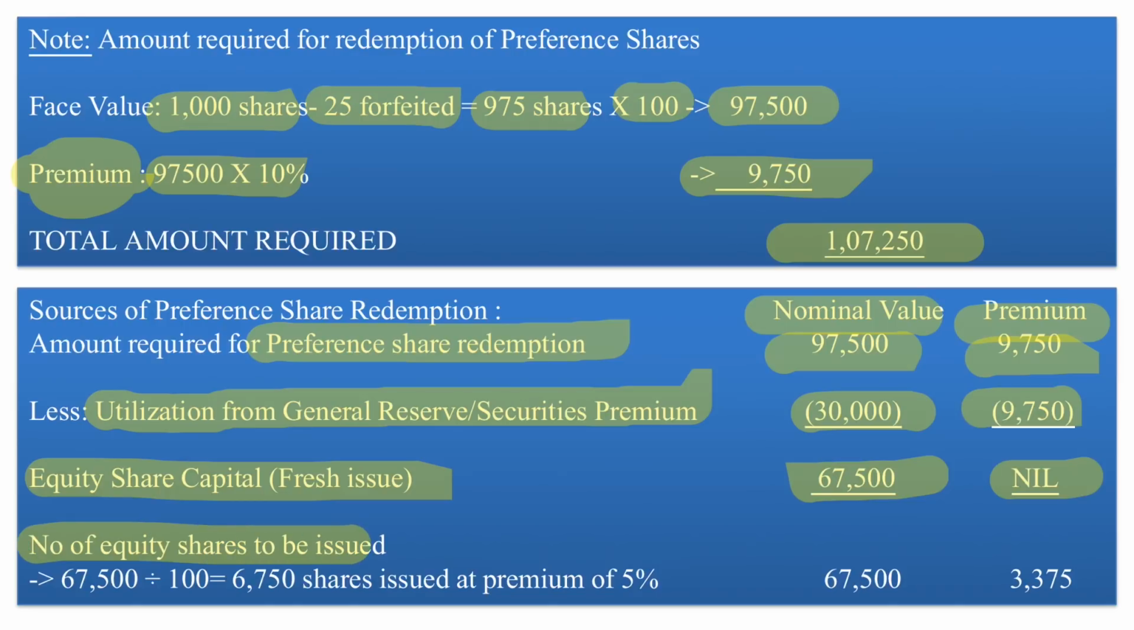So now that we know that 67,500 is required, we can easily divide 67,500 by rupees 100, which is the face value per share of the fresh equity shares to be issued. If we divide, we'll get 6,750 shares. So 6,750 shares are to be issued at a premium of 5%.